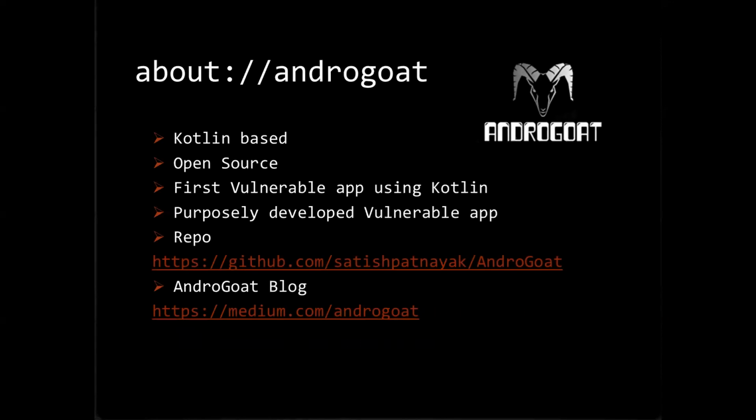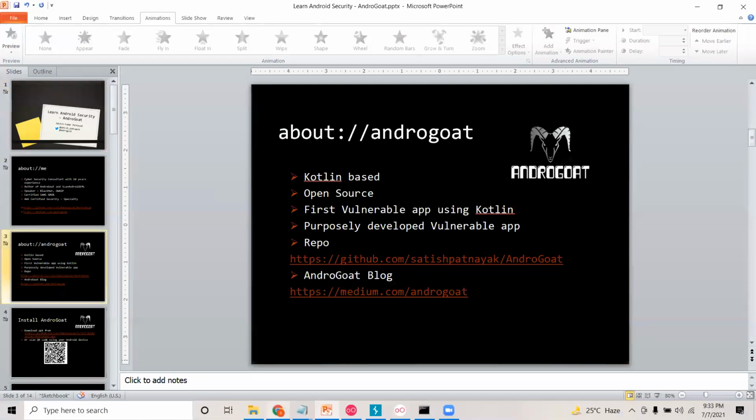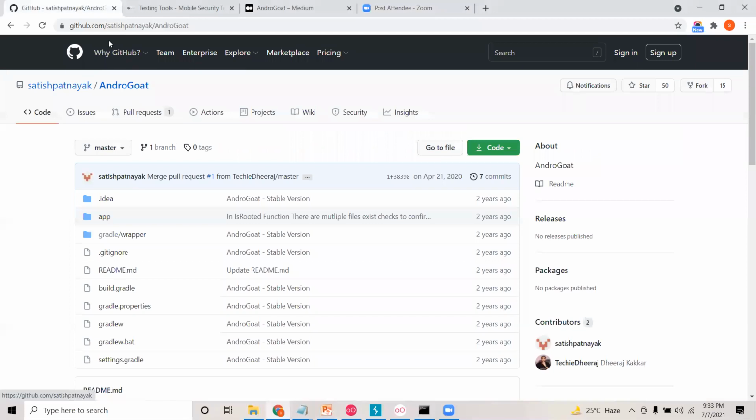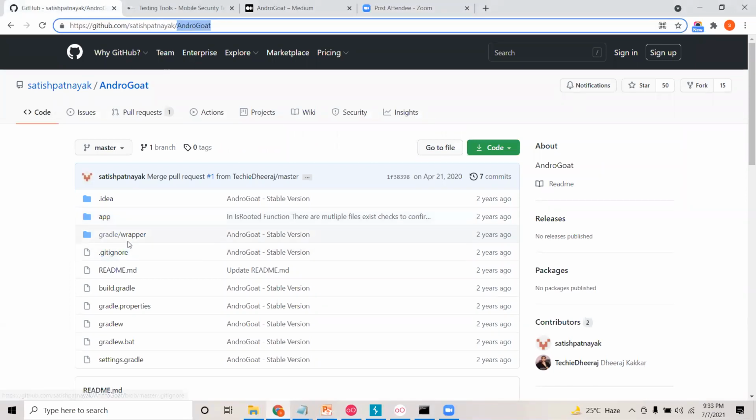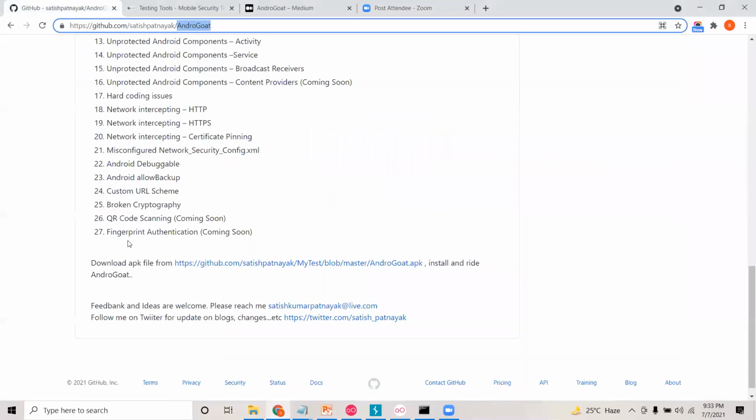So coming to today's topic: this is a vulnerable Android application developed using Kotlin. We have many applications developed using Java, but this is the first vulnerable application developed using Kotlin. It is an open source application, and you can find the Git repo here.